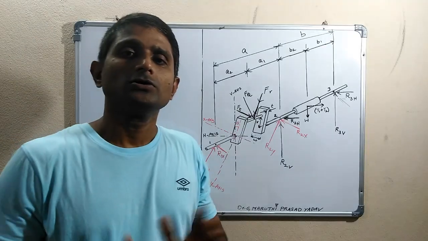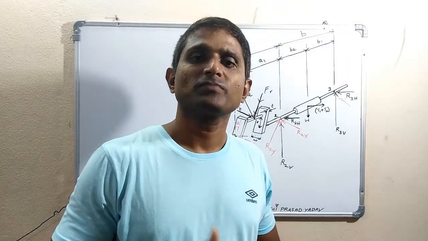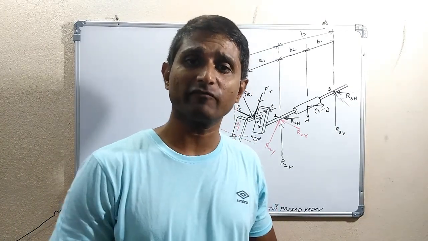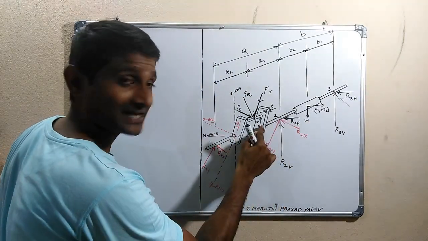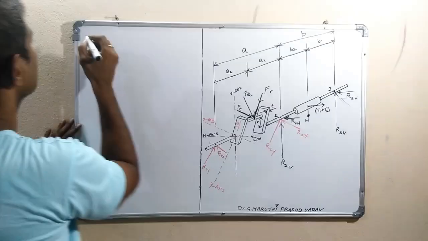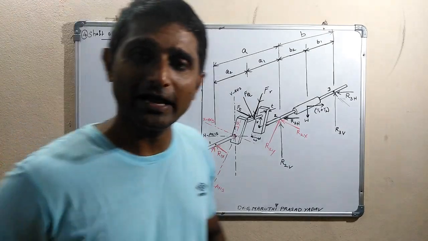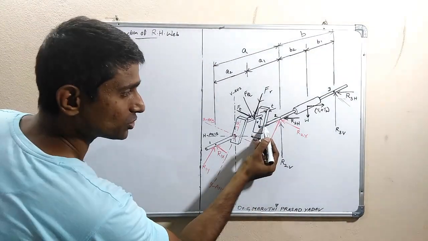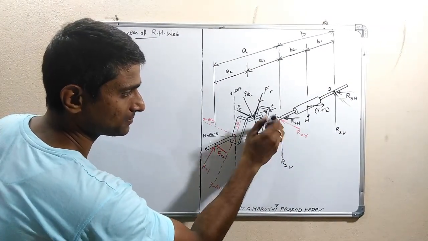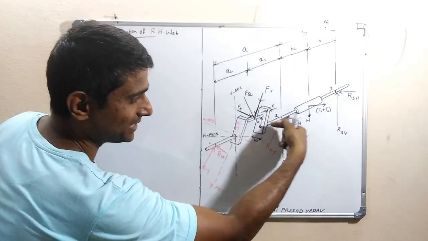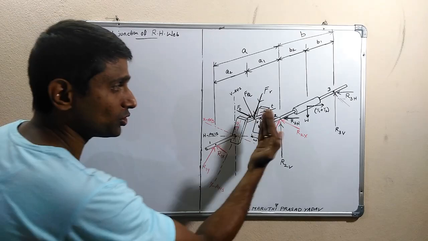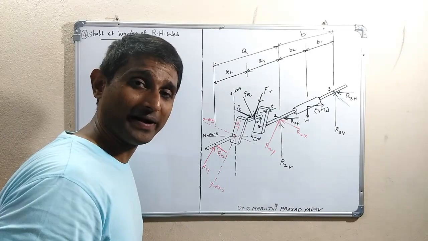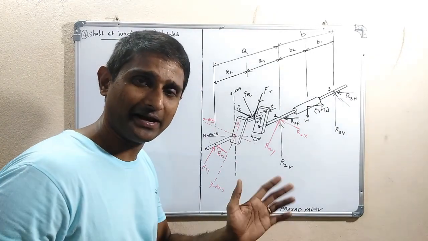So now crank pin is completed, crank web is completed, shaft under flywheel is completed. The last one is the shaft at the junction of the crank web, the shaft where it is connected to the web. Let us find out the diameter of the shaft where it is connected to the right hand web, means this cross section exactly where it is connected, at the back side. This cross section of the shaft where it is connected to the web leads to bending as well as twisting. Let us start with the bending, then twisting.